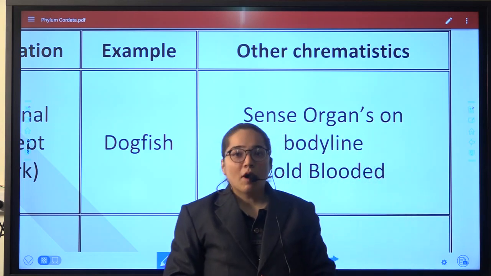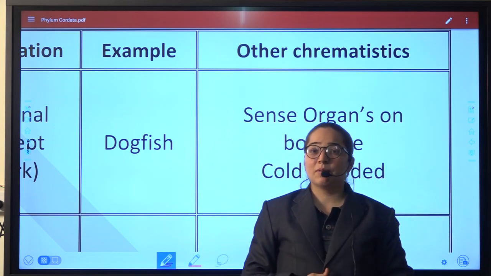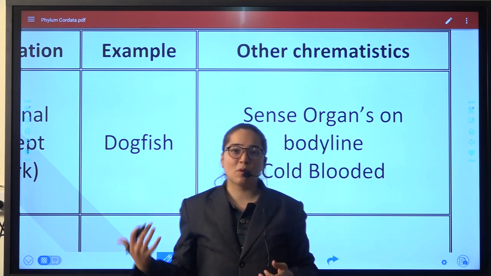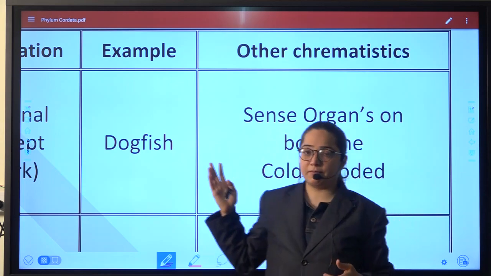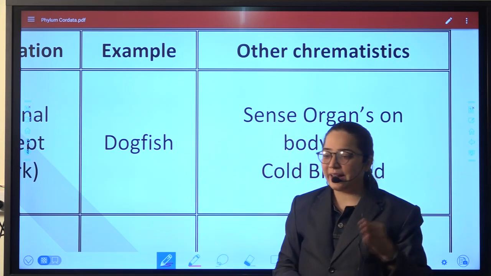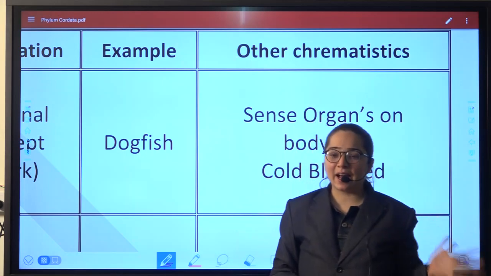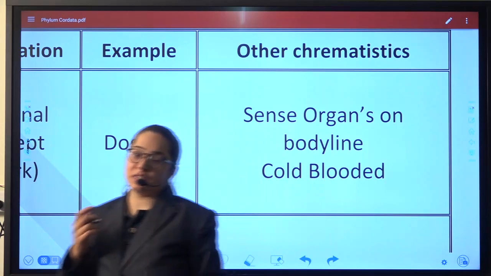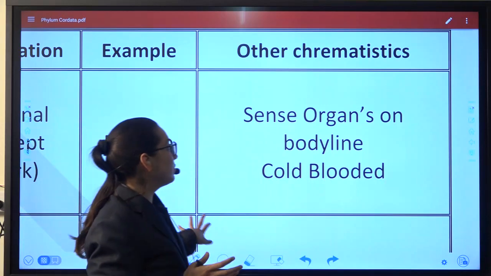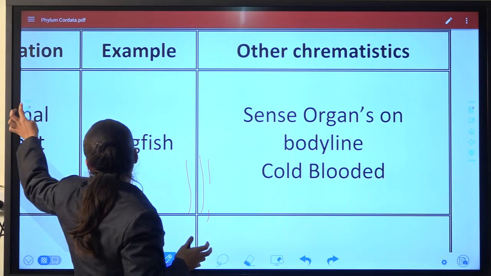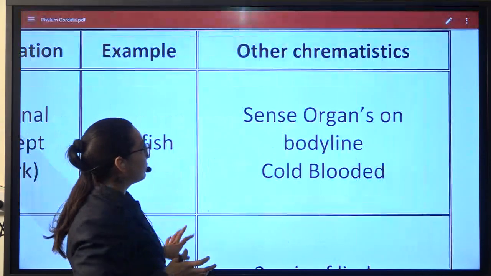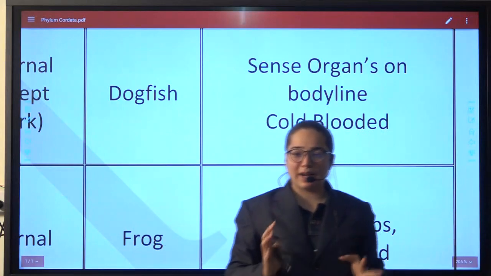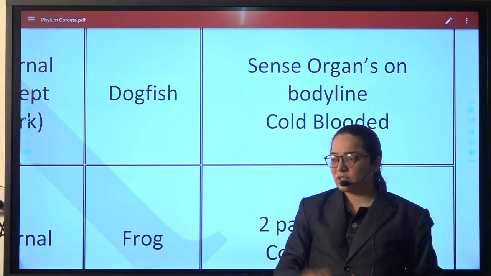If we talk about warm blooded, that means their body can resist a bit of temperature changes. But this phylum's body is cold blooded, that means it will not be able to adapt to any kind of changes. The change in any type of temperature will lead to a problem for them. So, one of the characteristics of them is how is the body? It is cold blooded. They are having sense organs on their body line.